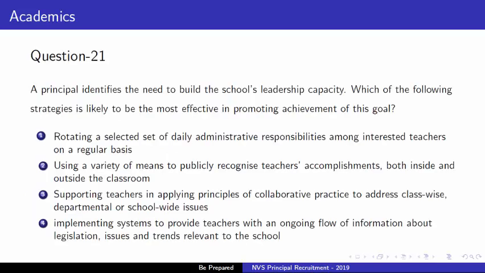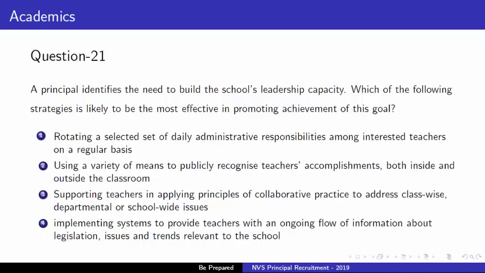Next question is, a principal identifies the need to build the school's leadership capacity. Which of the following strategies is likely to be the most effective in promoting achievement of his goal? So, here are some listed options. First option is rotating a selected set of daily administrative responsibilities among interested teachers on a regular basis.